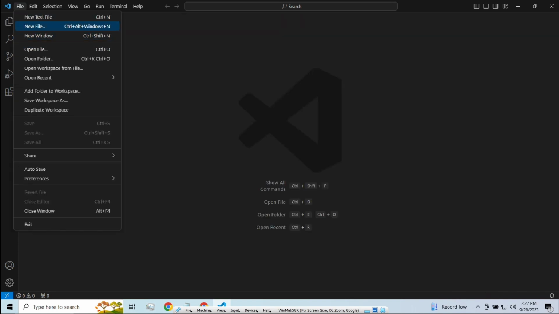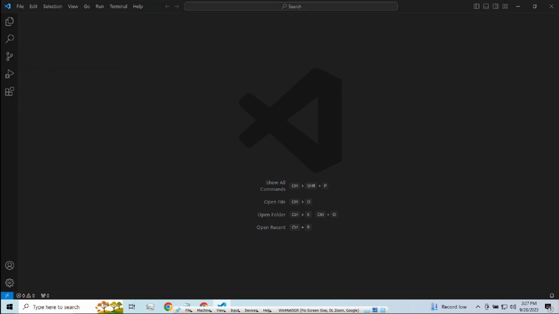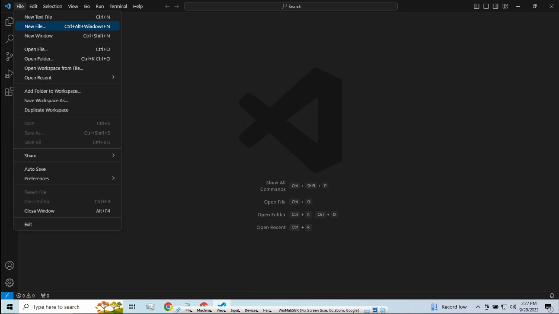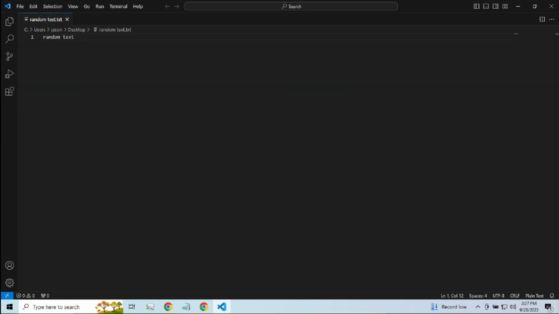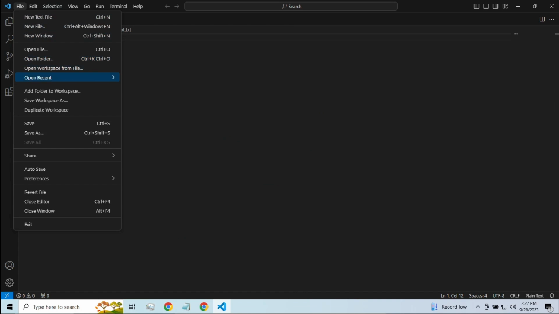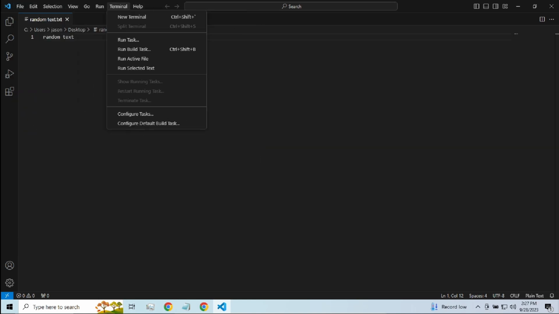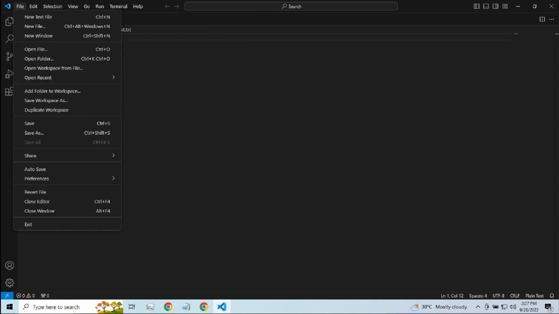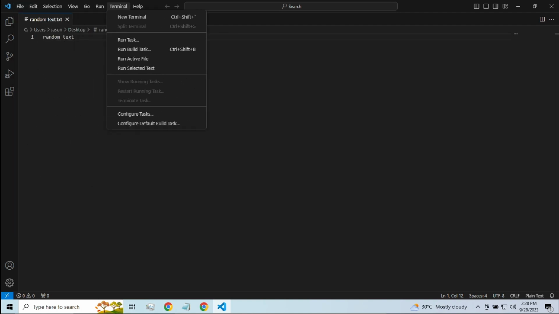So, overview lang guys, no? Pwede rin tayo mag-open ng file. Open natin yung sinave natin. Add folder, workspace, duplicate work, save as. Sa tab na to, siguro yung 90% na nagagamit natin at a time is itong si file at saka si terminal.